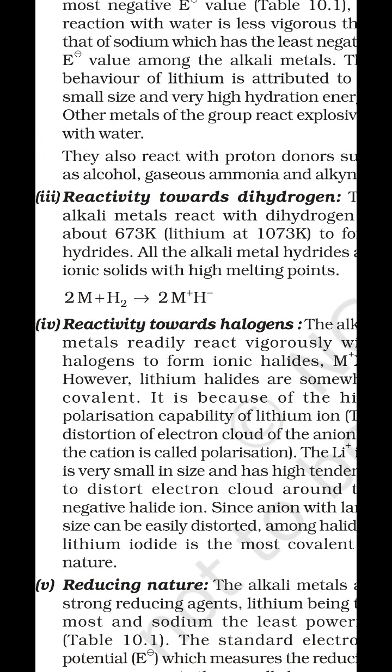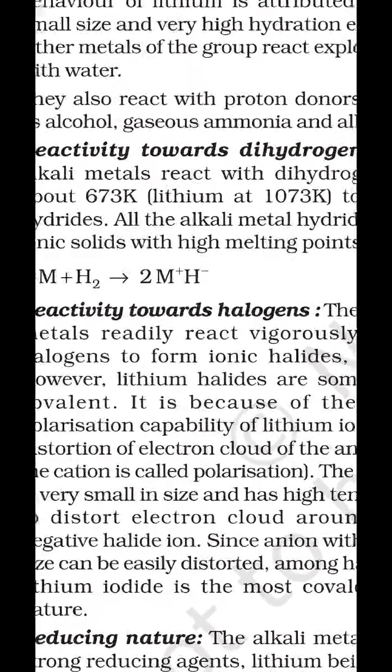See here, when hydrogen is present along with an alkali metal, hydrogen always carries a negative charge and the metal always carries a positive charge, and the bond remains ionic in nature. So when alkali metals react with hydrogen, they form metal hydrides in which the bond is ionic, the metal carries a positive charge and hydrogen carries a negative charge. Due to their ionic character, they have high melting and boiling points.